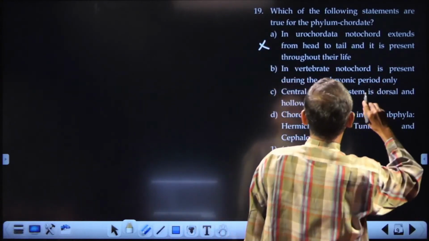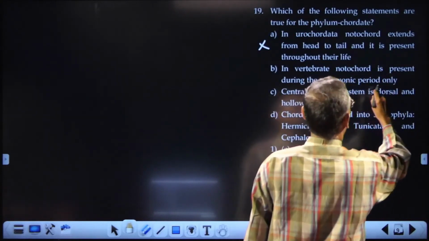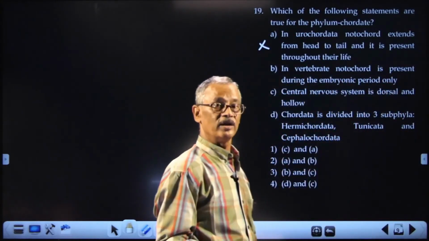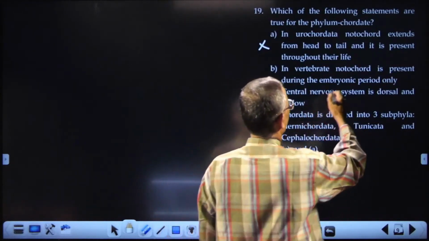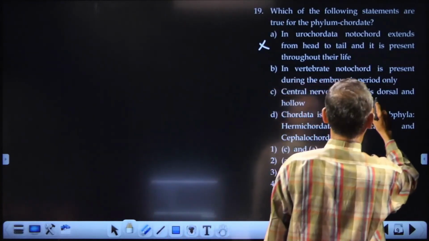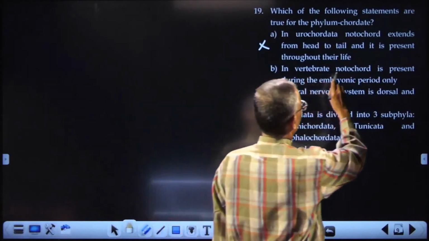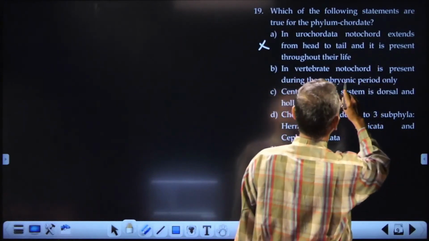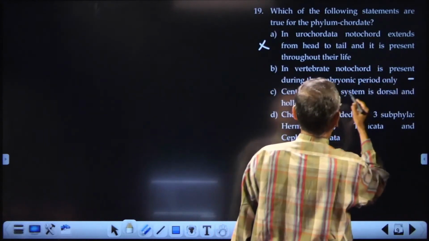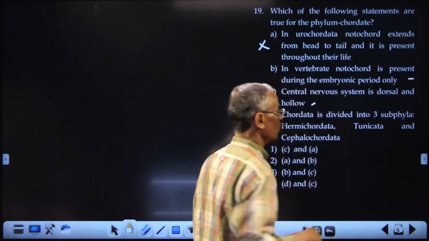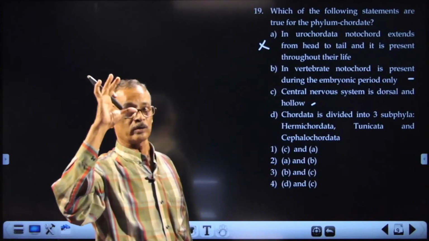In the vertebrate, notochord is present during the embryonic period only. Correct? Why? Because it is replaced by the better vertebral column in the adult. The central nervous system is dorsal and hollow. It is tubular. Dorsal tubular nerve cord.